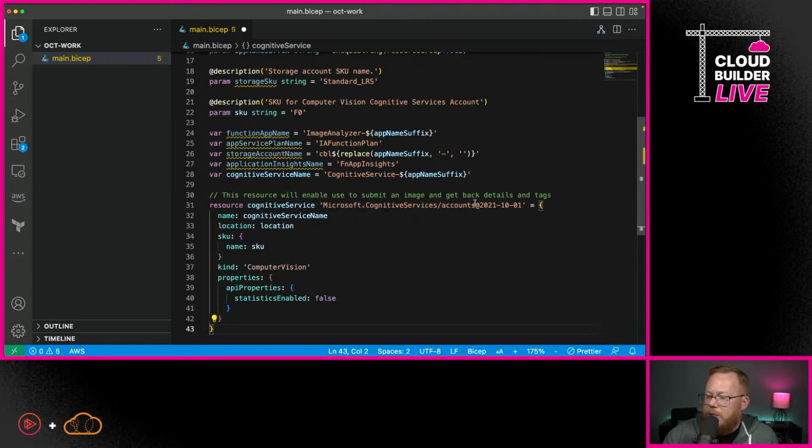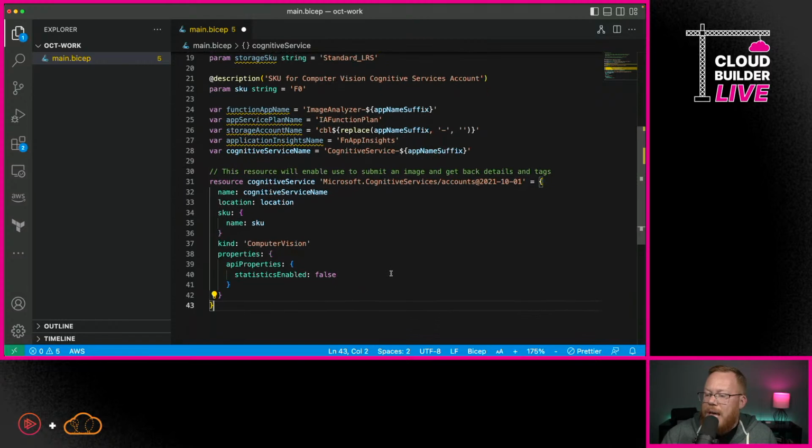And this one here is going to be cognitive services, and we're going to do computer vision. So you can see here, this is of type cognitive services, and we specify down here the kind is computer vision, because there's a lot of services in cognitive services besides just computer vision. Now, if you go and try this, this will fail, and I need to explain to you why.